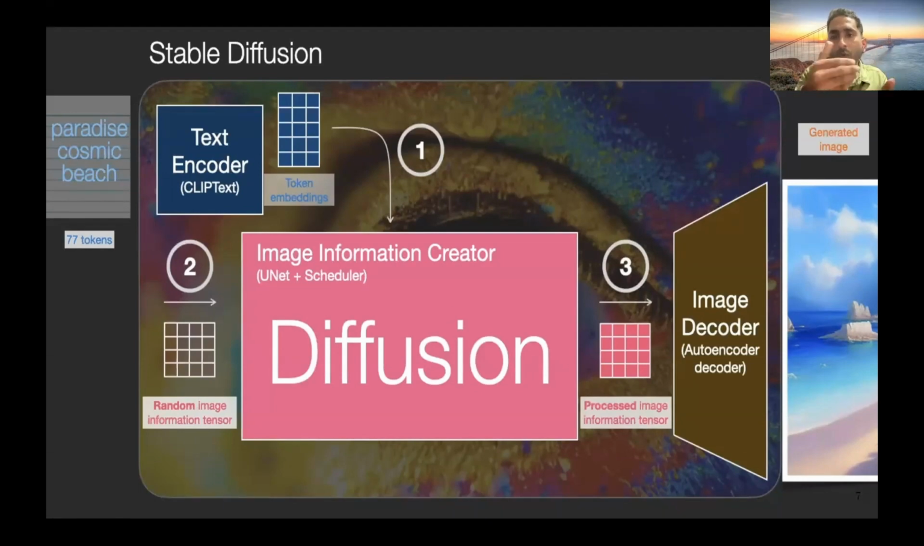We are looking at stable diffusion during inference. Look here: paradise cosmic beach. This is the prompt that we are passing, and it is passed into the text encoder, which converts it into token embeddings. These are the input to the diffusion model along with a random image information tensor, which will be a 32 cross 32 tensor. The output would again be a 32 by 32 image embedding, which is passed into the image decoder to generate the image. Now, if you look at the end, the prompt that we passed and the image that we created are consistent with each other.